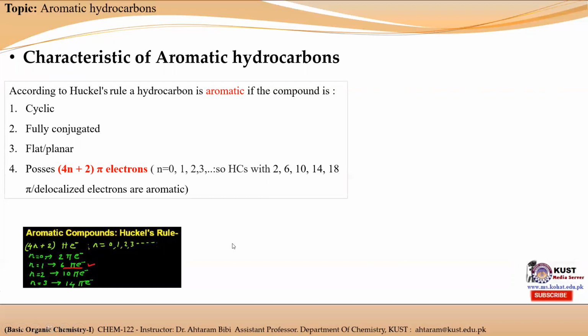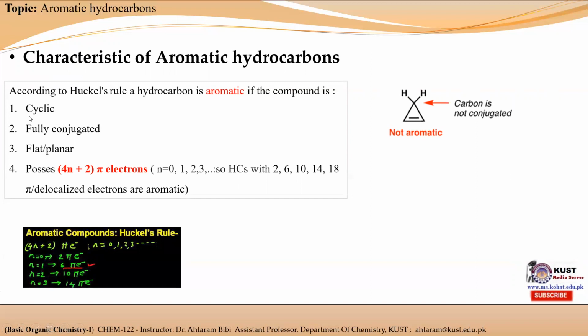So let's apply these properties on certain molecules to determine whether the given hydrocarbon is aromatic or non-aromatic. Now we are considering the simplest molecule, cyclopropene.